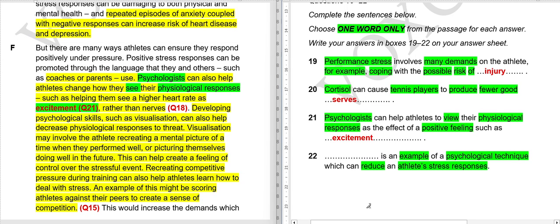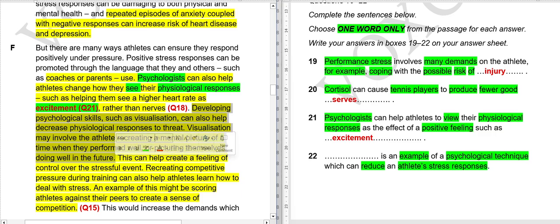Sorry about that. So we have to write the name of the technique that is used to reduce athletes' stress response. Let's see. Developing psychological skills such as visualization can help decrease psychological response to threat. So psychological techniques. Our answer should be here. Let me do this. Our answer should be from here to, let's just say, here.